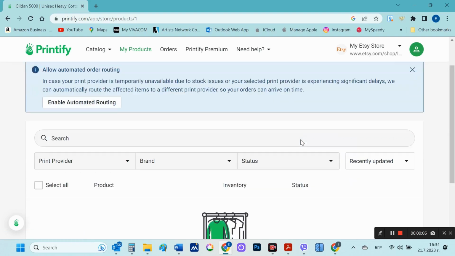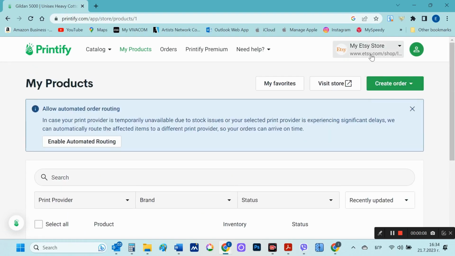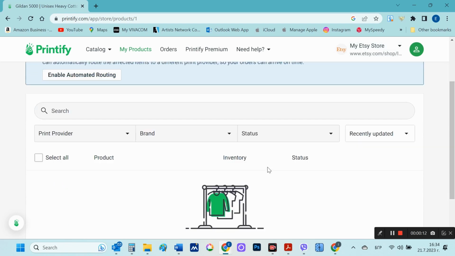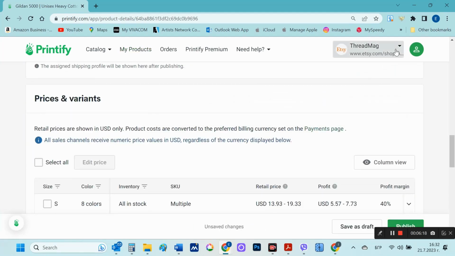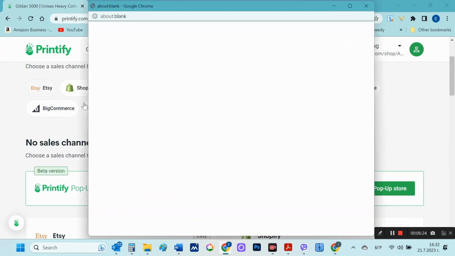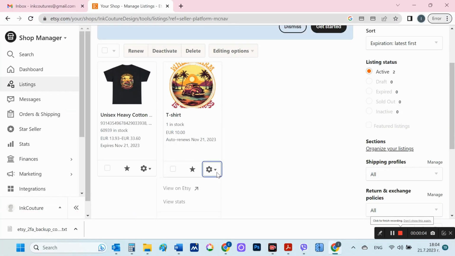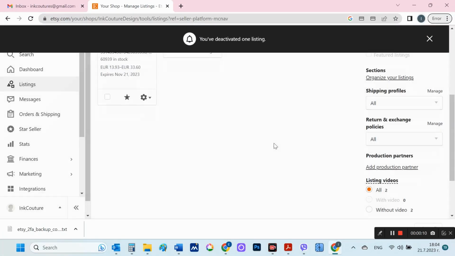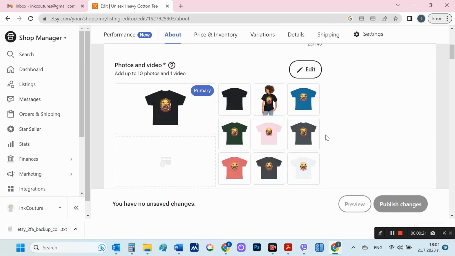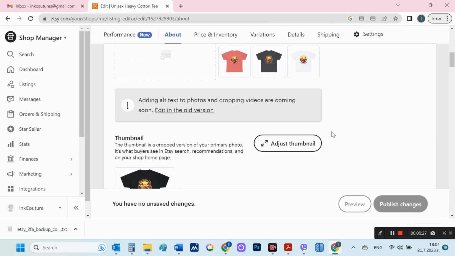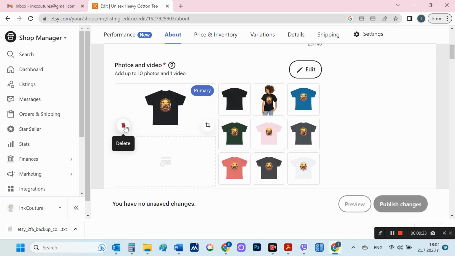Since I want to link this product to my new store, from the top right corner I choose Add New Store, and then I choose this shop is on Etsy. You need to enter your username and password to access the Etsy shop, and you're done. Now, the products you enter into Printify will directly load into this Etsy shop. Here is the Etsy shop and the product I just listed.